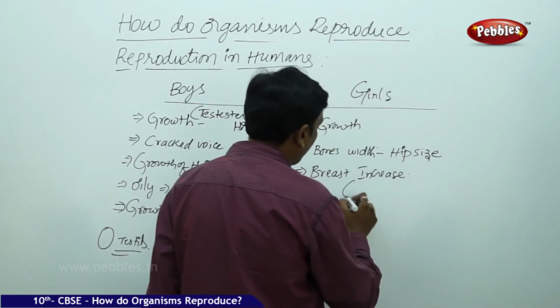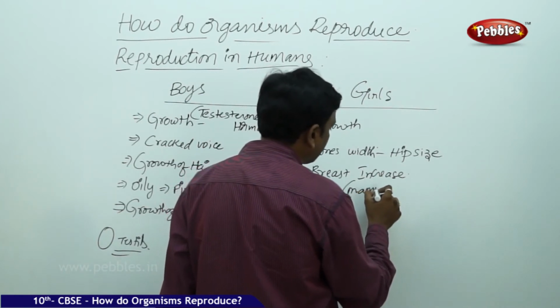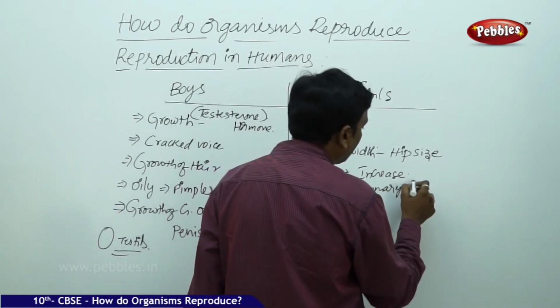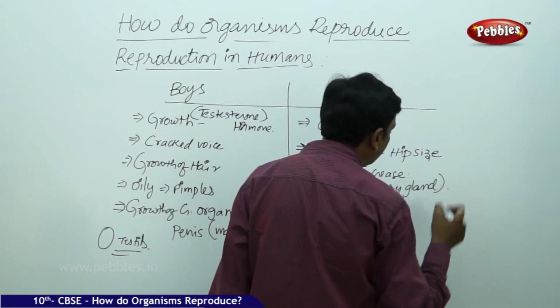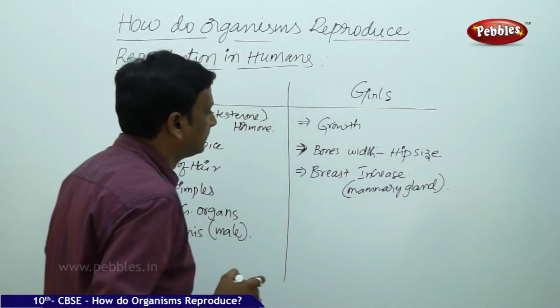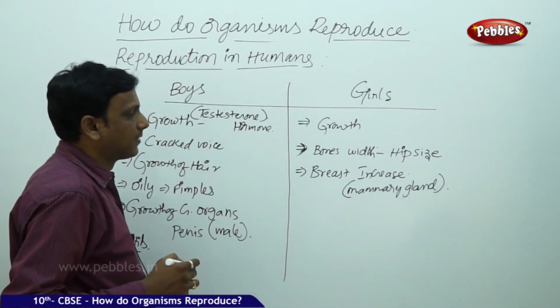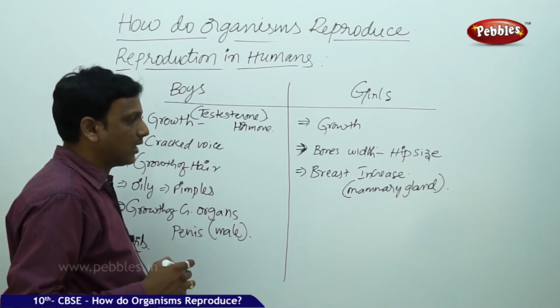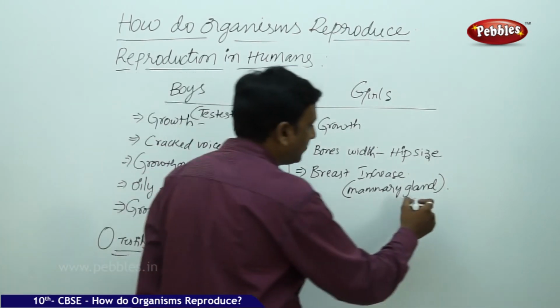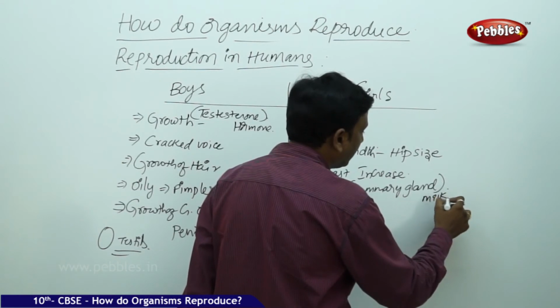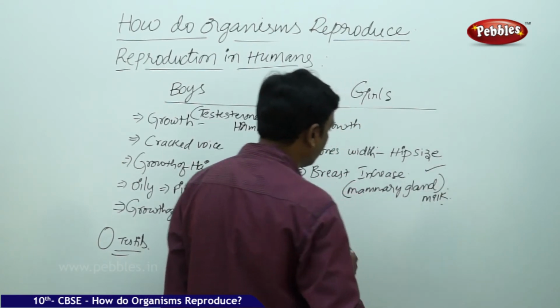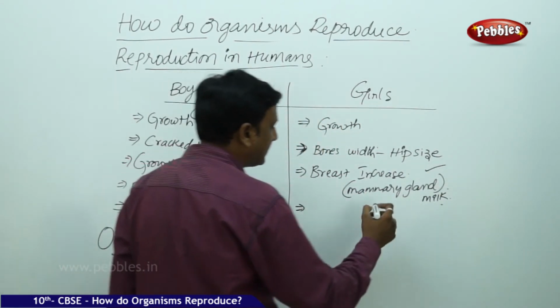It is to accommodate mammary glands. The mammary glands are the glands which produce milk. When they give birth to a young one, the mammary glands need to supply milk to feed the young one. So that is the reason why the breasts increase in size and the nipples get dark.